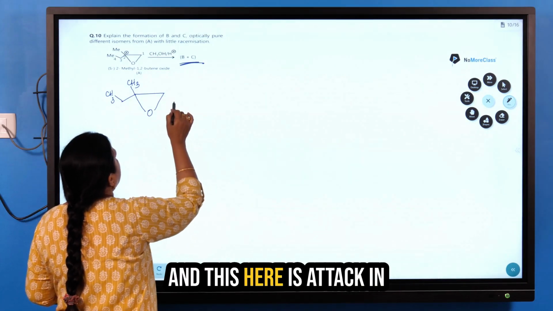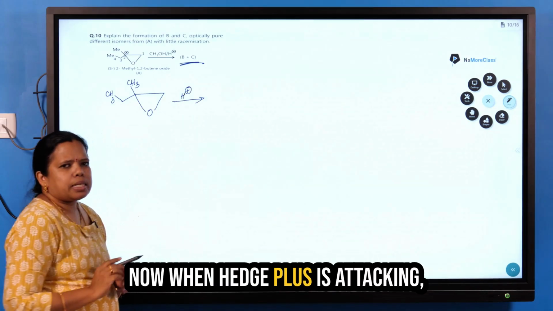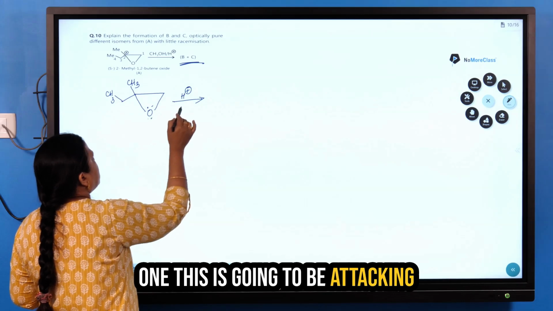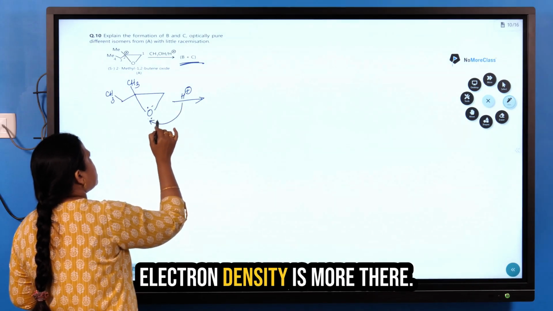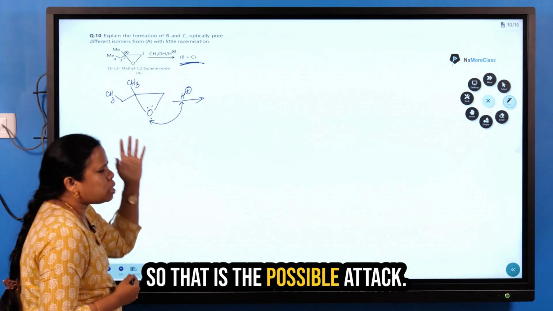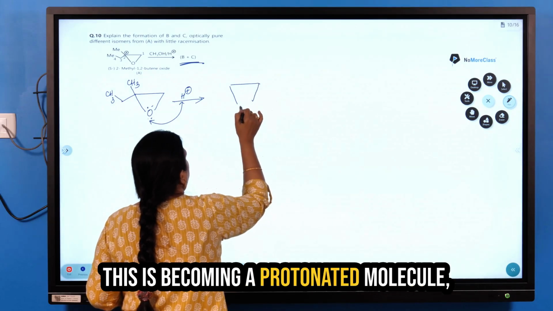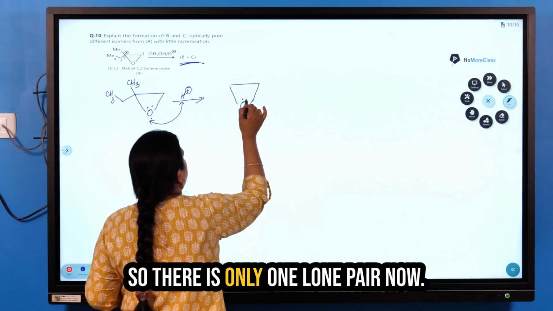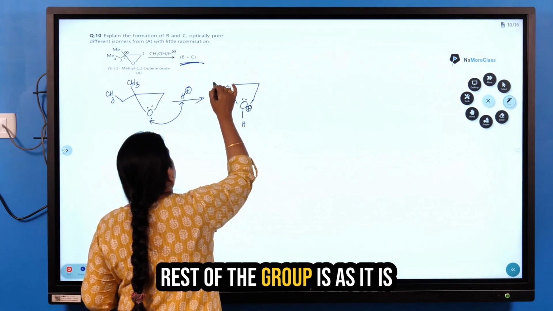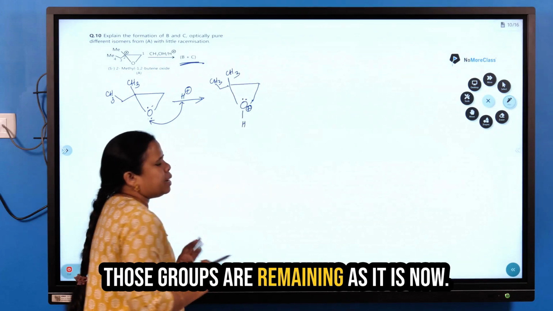This is attacked in the first step by an H plus. H plus is going to attack the oxygen because there the electron density is more, and H plus is electron deficient. So now this becomes a protonated molecule, with only one lone pair, a positive charge and then hydrogen. The rest of the groups, CH3 and C2H5, remain as they are.